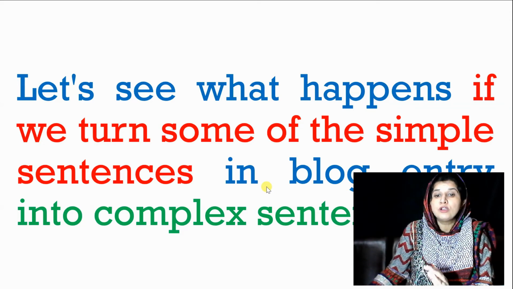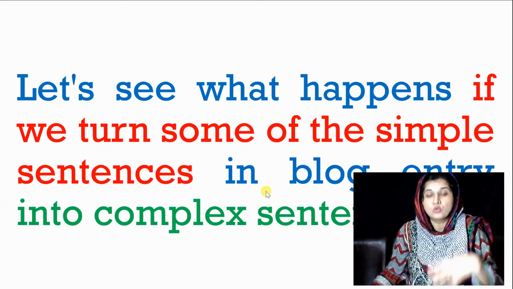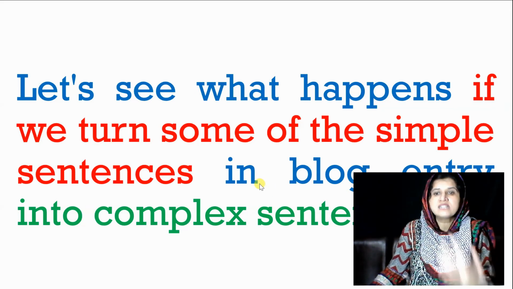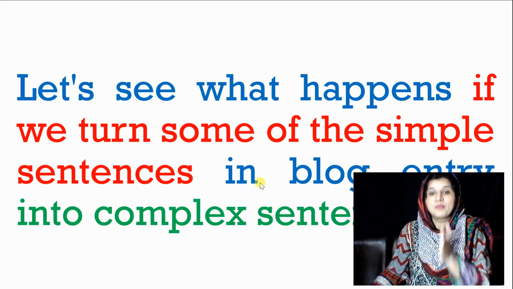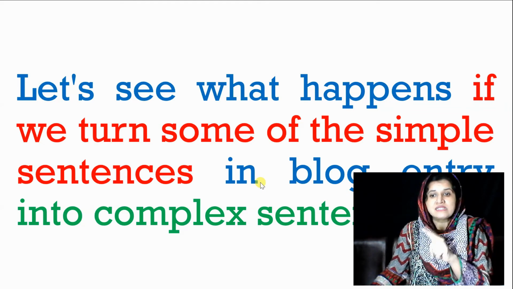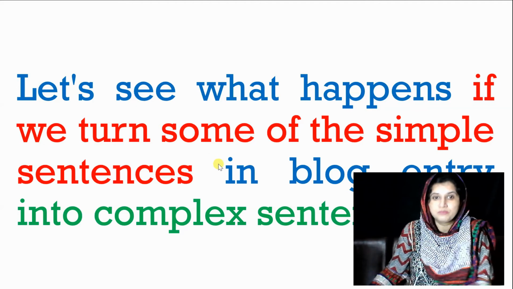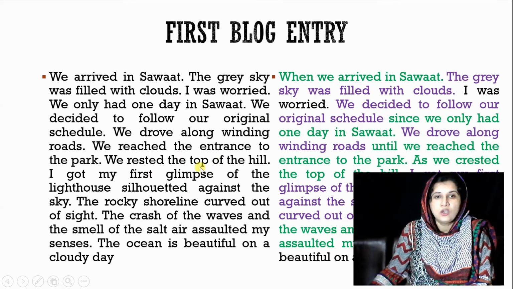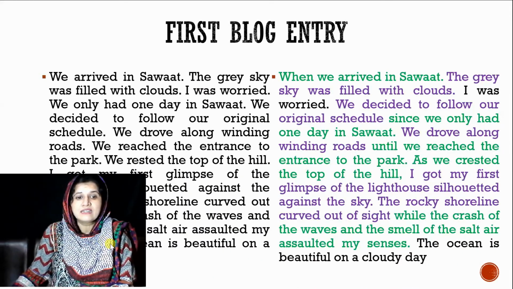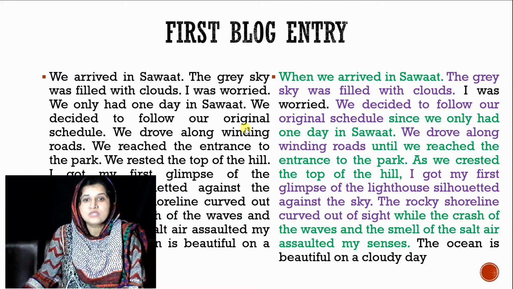Now that we have learned how to write complex sentences, we'll convert some of the simple sentences into complex sentences and see how the writing expression changes. Okay, this is the first blog entry, where all the sentences are simple sentences. Now we are converting a few sentences into complex sentences.